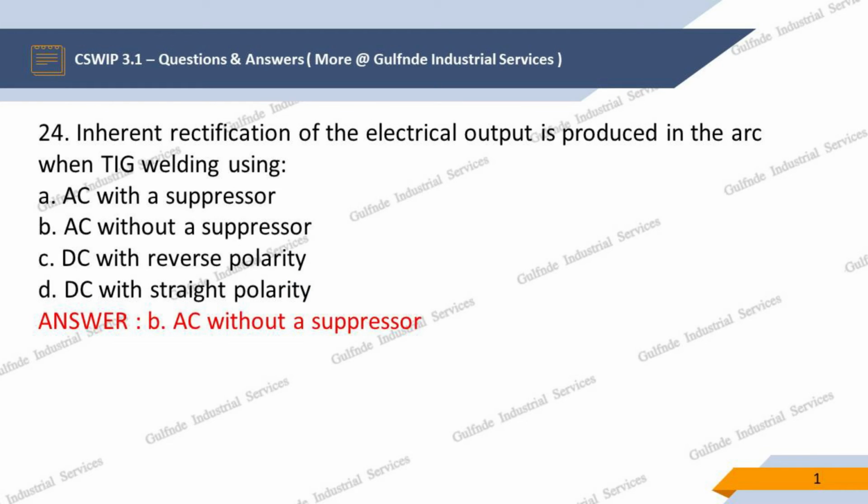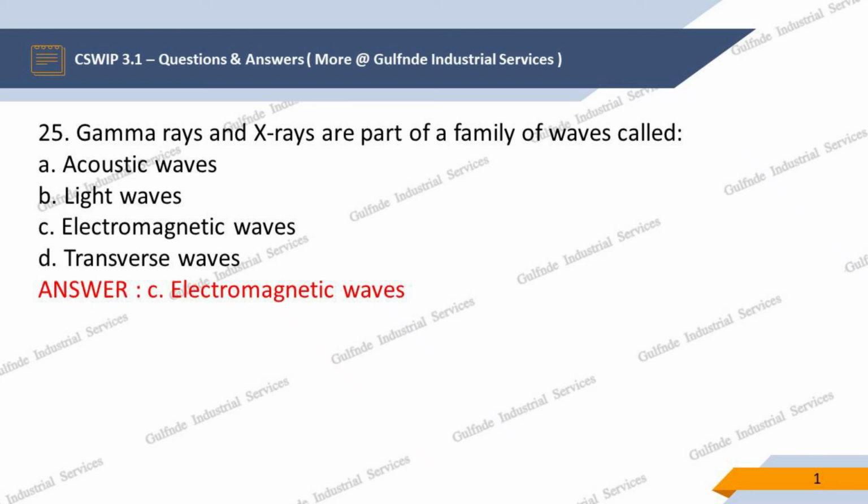Question 24. Inherent rectification of the electrical output is produced in the arc when TIG welding using, options are: A. AC with a suppressor, B. AC without a suppressor, C. DC with reverse polarity, D. DC with straight polarity. Our answer is B. AC without a suppressor.